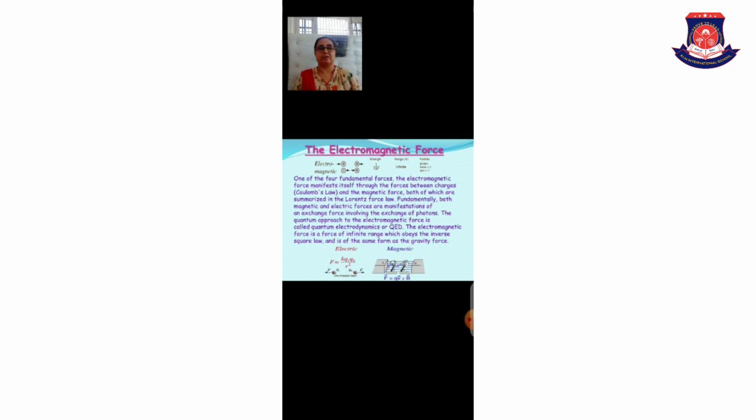If both are like charges, it creates a force of repulsion. If both are unlike charges, it creates a force of attraction. This force is directly proportional to the product of the magnitudes of the charges q1 and q2 and inversely proportional to the square of the distance between them.